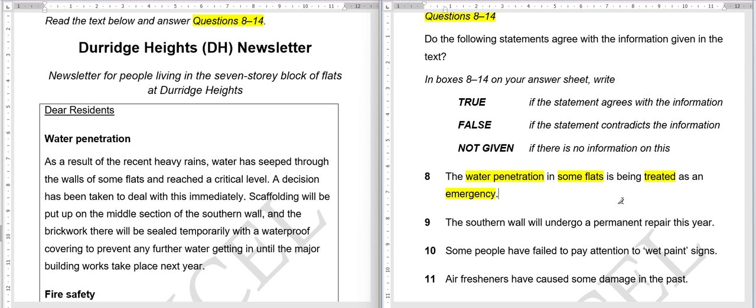Okay, we'll deal with it later. We say not given when we don't know whether they are considering it as an emergency or for a later time. So if that's the case, we will say not given.